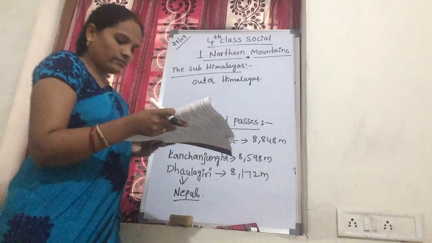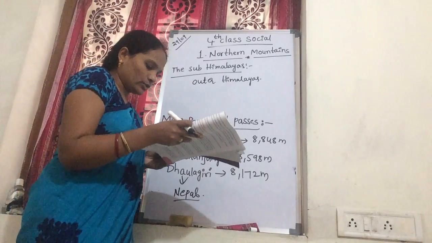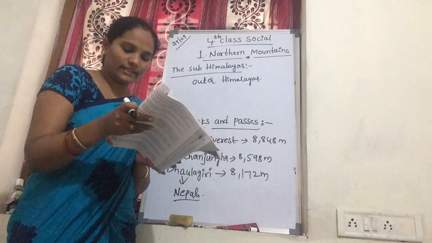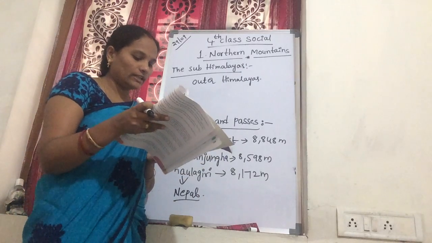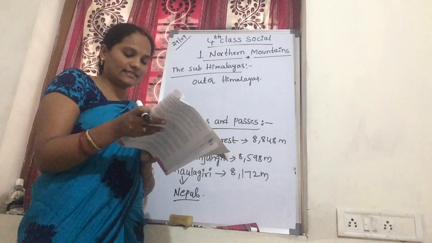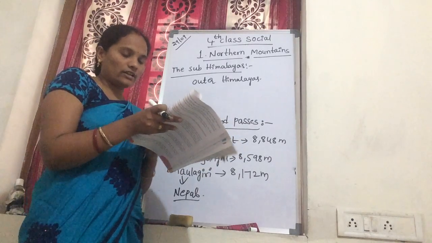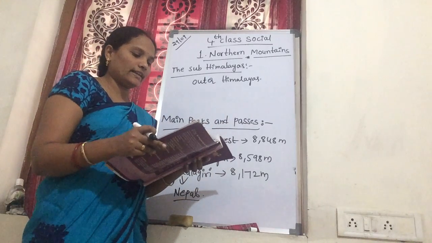They consist of foothills and run from the Potwar Plateau to the Brahmaputra Valley. They belong to the Tertiary epoch, about 12 million years ago in geological history. Now this is about the Sub-Himalayas.